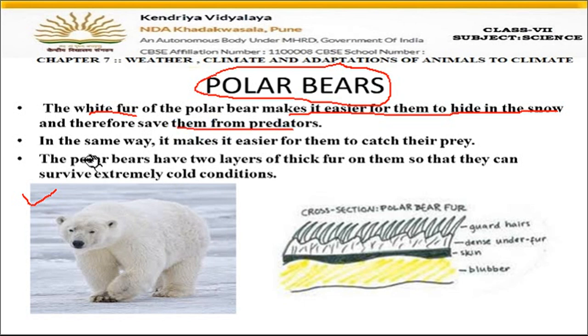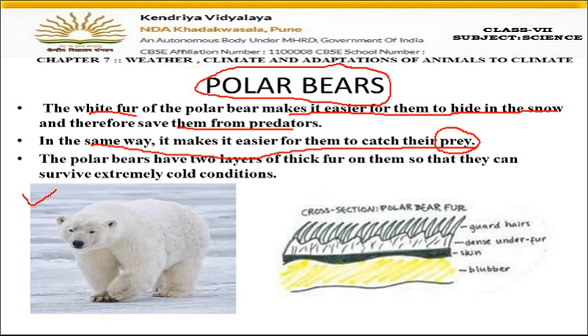Fine. Now, in the same way, it makes it easier for them to catch their prey. Suppose they are very hungry and they have to eat something. So, naturally, they have to kill some animal, right? The animal which they will kill and eat is called the prey. So, they can hide easily in the snow, and whenever their prey comes, they will quietly attack the prey. So this is also one of the advantages of white fur, that they hide and then quietly attack the prey, kill it, and then eat it.